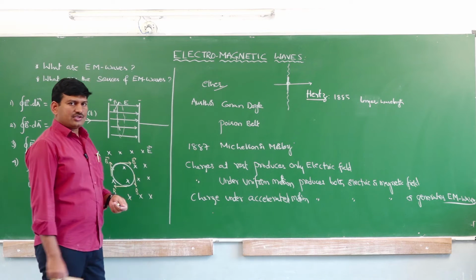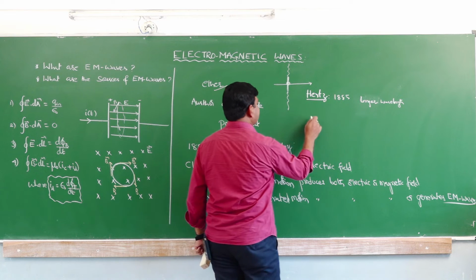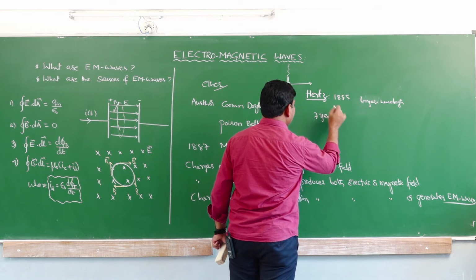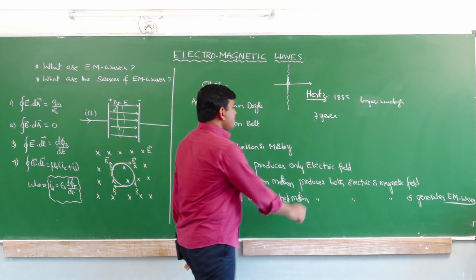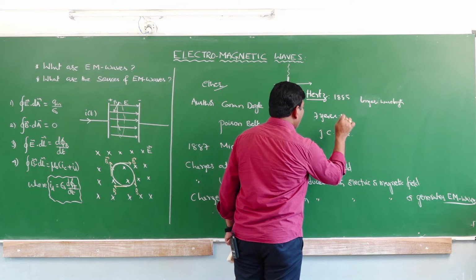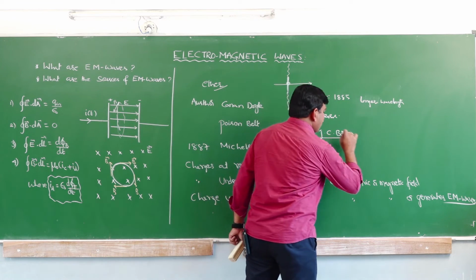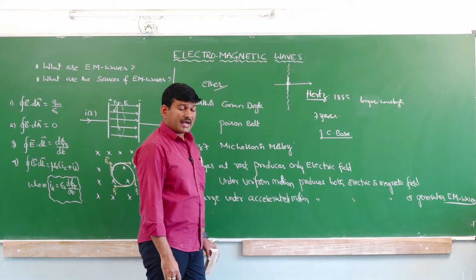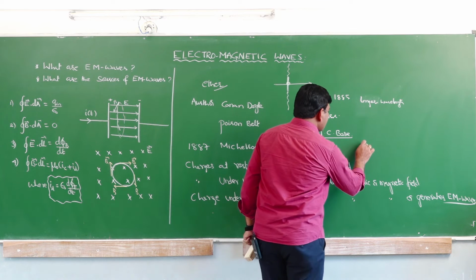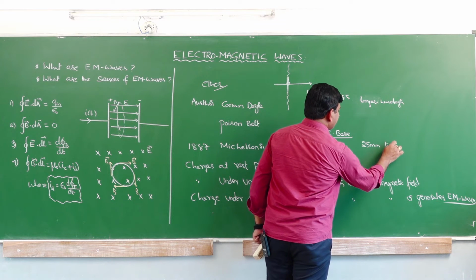Not only Hertz, 7 years after Hertz's experiment, in India also, J.C. Bose, Jagadish Chandra Bose, who lived in Kolkata, generated electromagnetic waves much shorter than these longer waves, ranging from 25 millimeter to 5 millimeter.